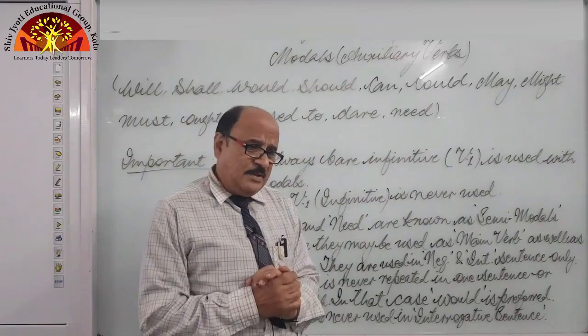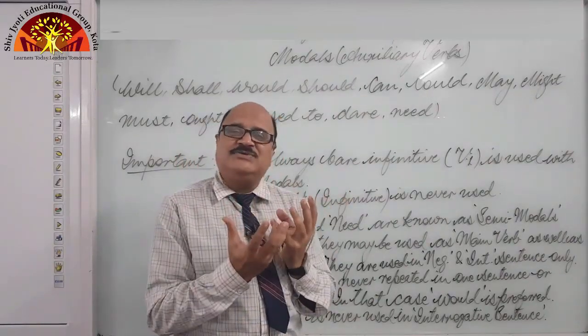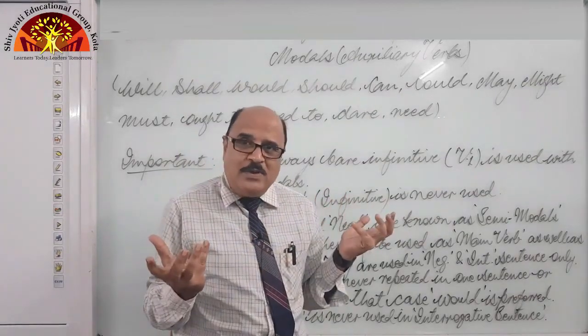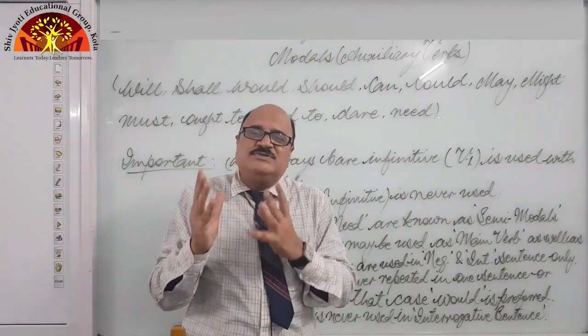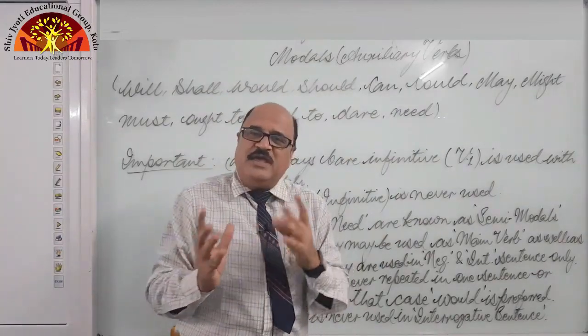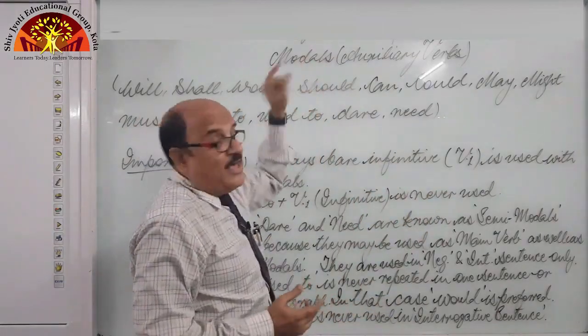For example, the first type of questions always demands answers in yes or no. So whatever questions demand their answers in yes or no, they generally begin with helping verbs or modals.